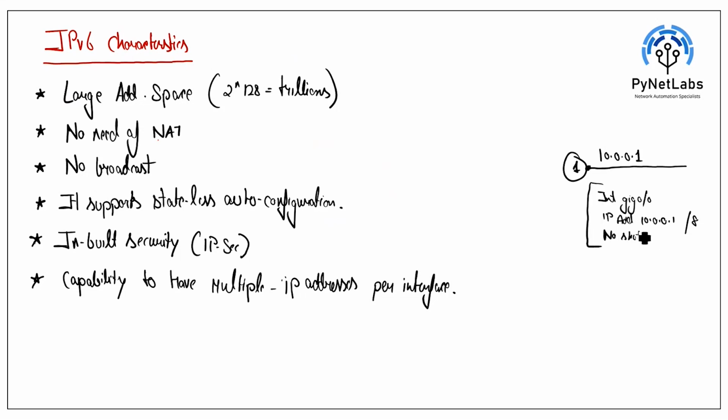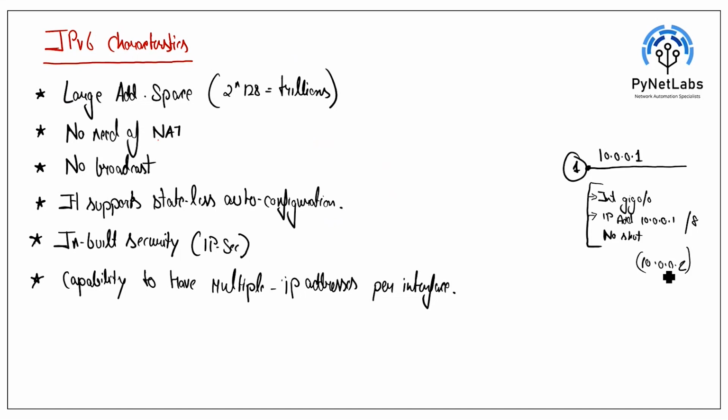But in case of IPv4, if you again select this interface and run the ip address command, and let's say you have written 10.0.0.2, it's not going to add a secondary address, it's going to overwrite the IP address which you previously assigned, which was 10.0.0.1. In case of IPv6, it's a feature that over one single interface, we can have multiple IP addresses, which we will see in the upcoming sessions. So that is some characteristics and introduction to IPv6 as of now.